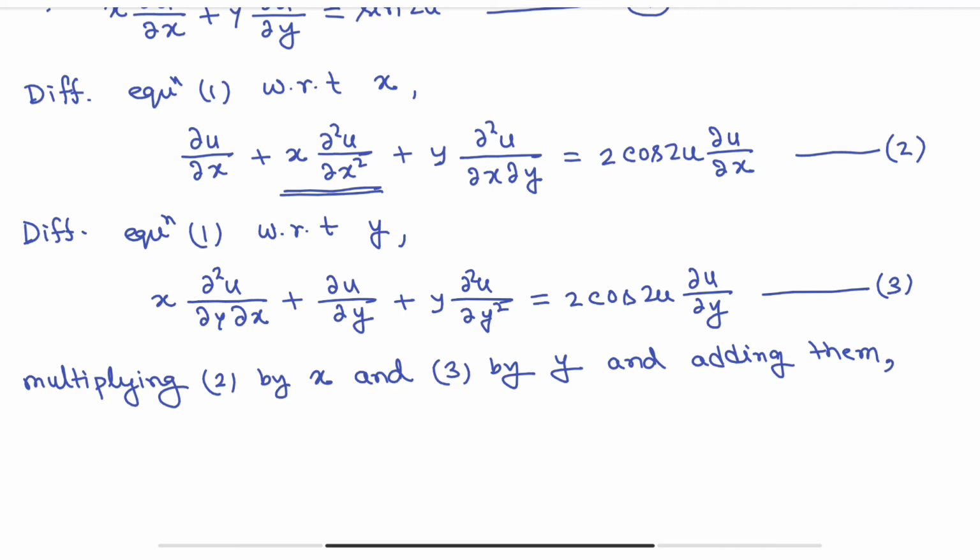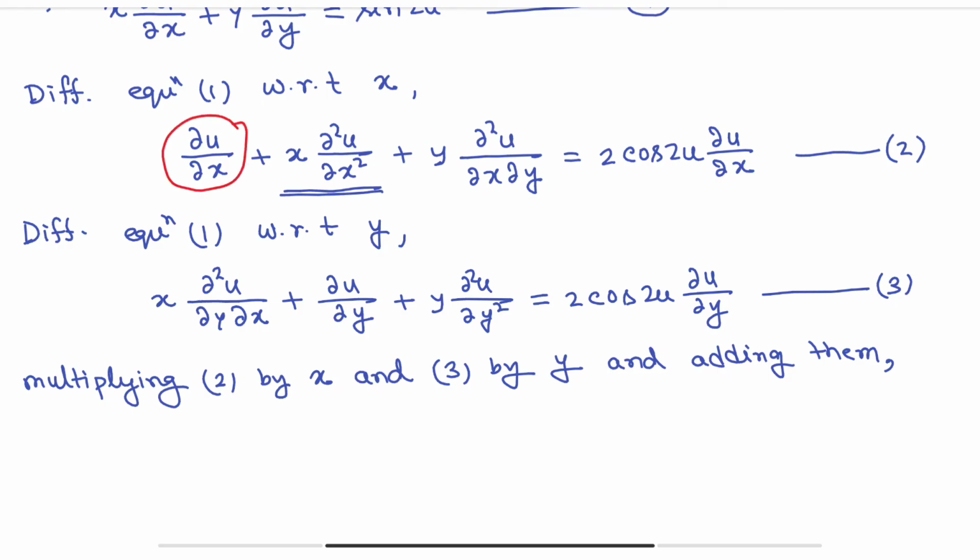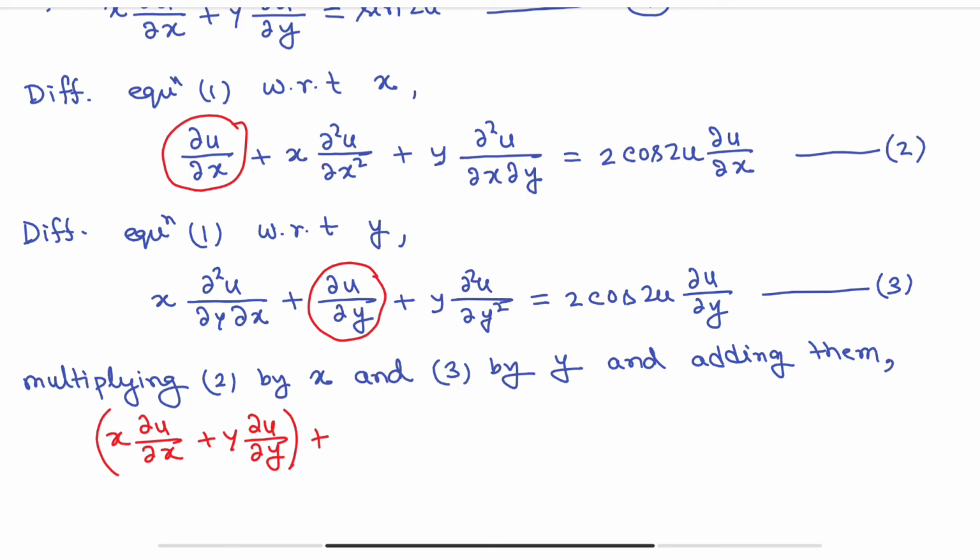So first equation by x, so this is del u del x, that will be x del u del x, and that will be y del u del y. So we are getting x del u del x plus y del u del y. This is the first part, plus from here that will be x square del 2u del x2, and this will be y square del 2u del y2. So you will get x square del 2u del x2 plus y square del 2u del y2.